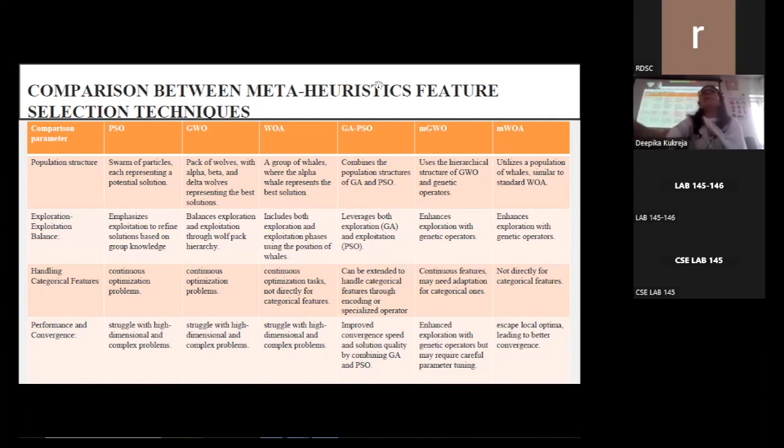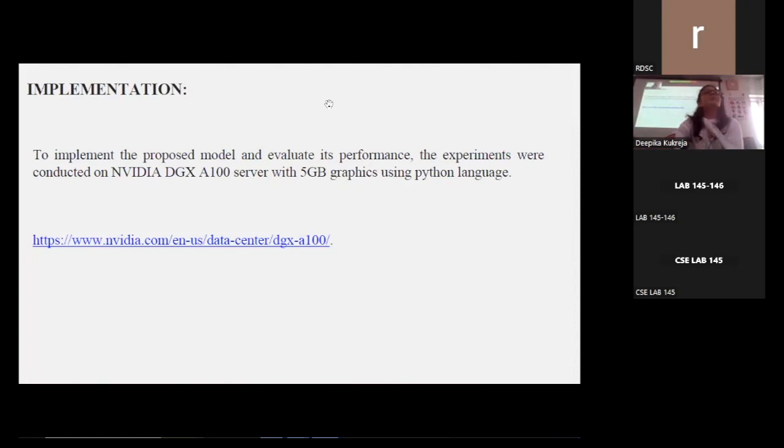Now coming to the implementation. To implement the proposed model and evaluate the performance, experiments were conducted on an NVIDIA DGX A100 server with 5 GB graphics using the Python language. The description and the data sheet of the server are available on the links shown on the slide. The experiments have been done in the Center of Excellence at Netaji Subhash Institute of Technology.